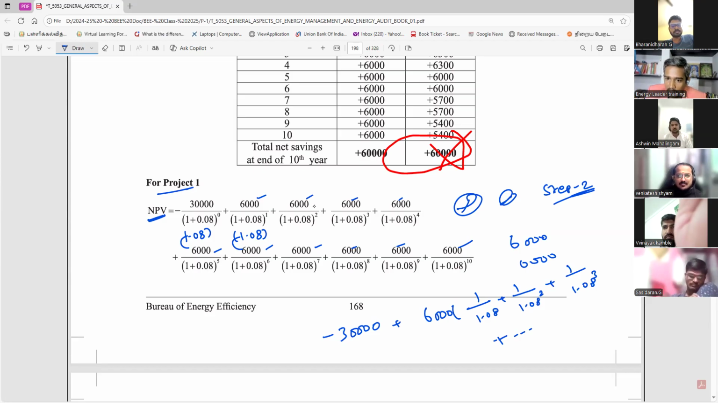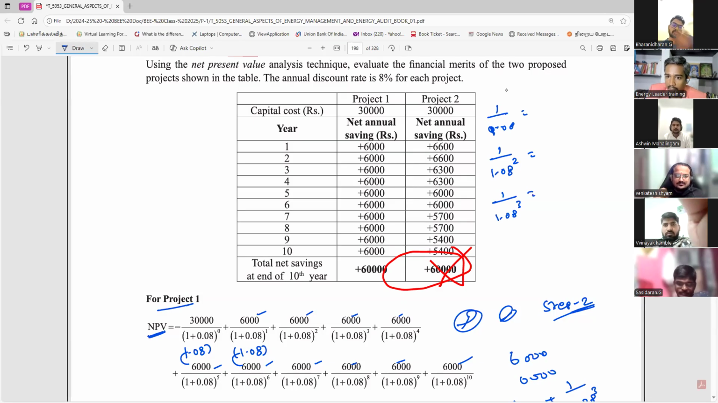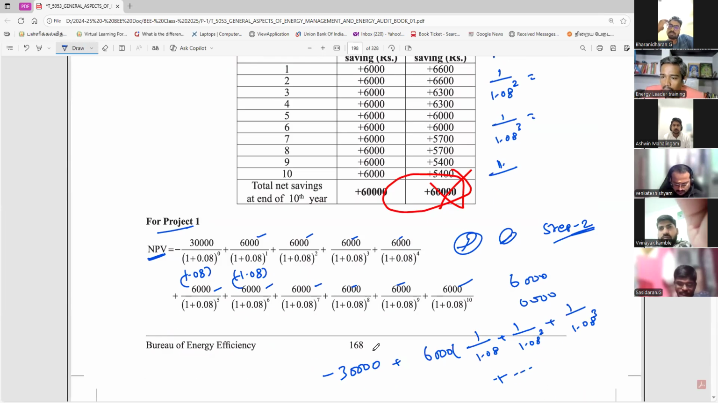And then you have to find this value. Use the calculator. Otherwise, what you have to do? You make one table column for 1.08. So 1.08, how much value? 1 divided by 1.08 square, how much value? Everything you have to practice. This needs practice. Cube, how much? Otherwise, in one shot with the calculator, you have to complete. But this calculation needs your practice with the calculator. Everyone clear?